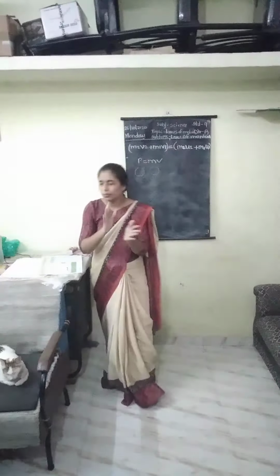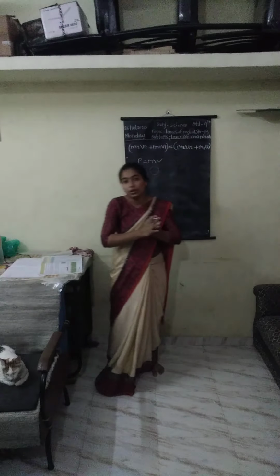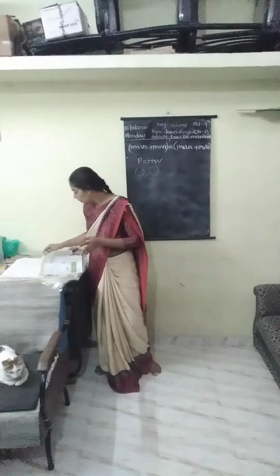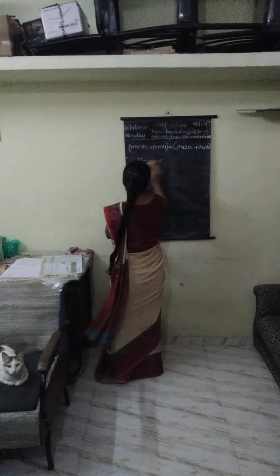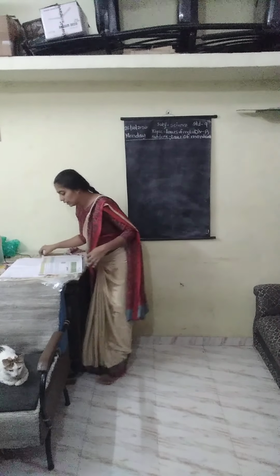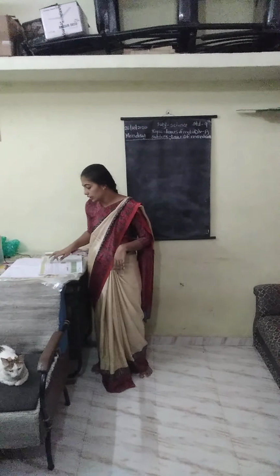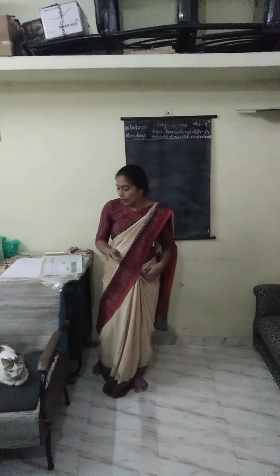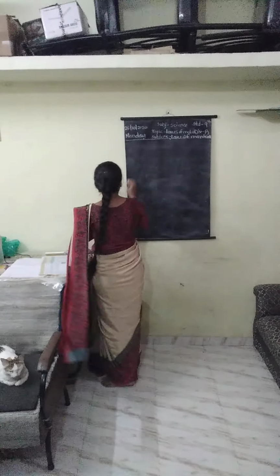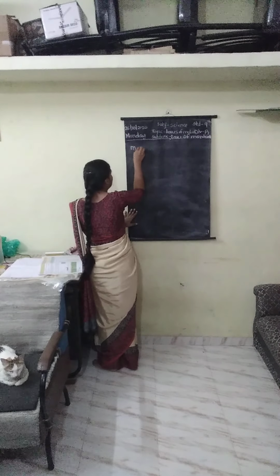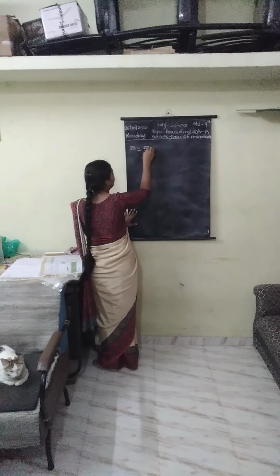Now if we have to see a problem based on this law of conservation of momentum or the formula of momentum, we can solve one example. Let's see. So what is the example? The mass of the cannon is 500 kilogram and it recoils with a speed of 0.25 meter per second. What is the momentum of the cannon? Means what is given? Mass is given, that is m is equals to 500 kg.